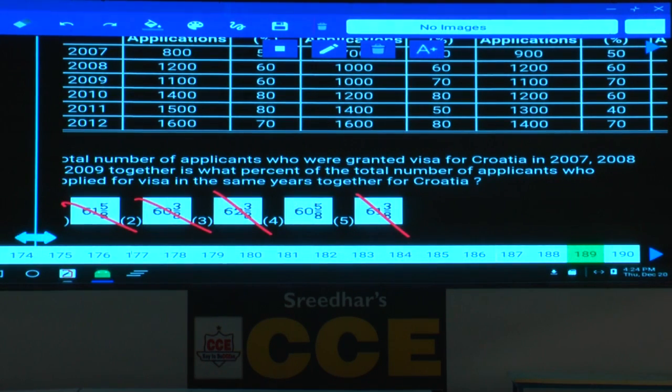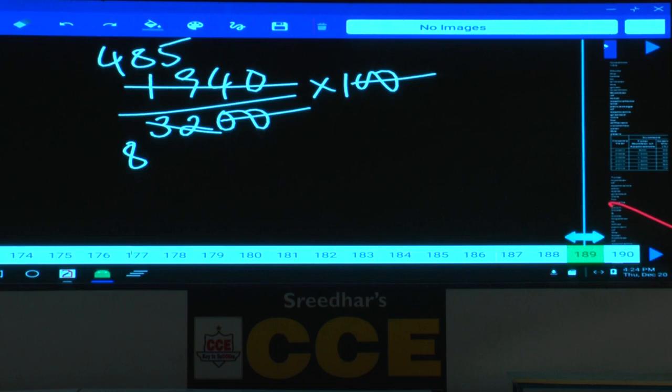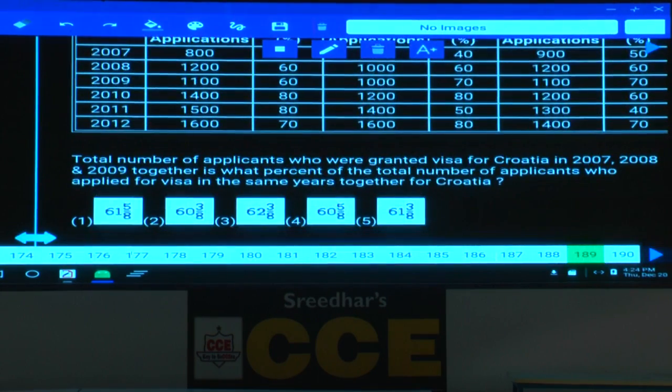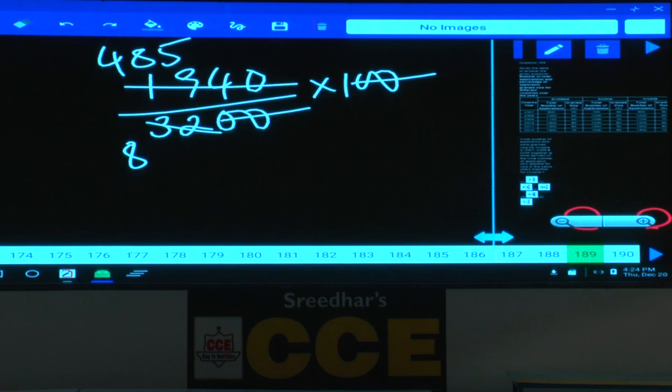Done. You can do this with cancellation, or you can compare the numerator too, but it takes time. And all options are very close to each other. For options like this, you better verify last digit condition. But make sure your denominator is 8 even in your calculation part.